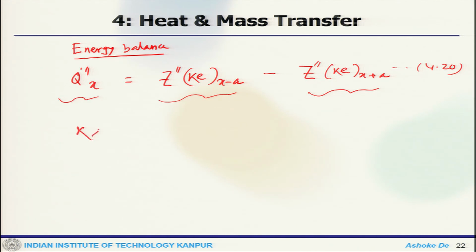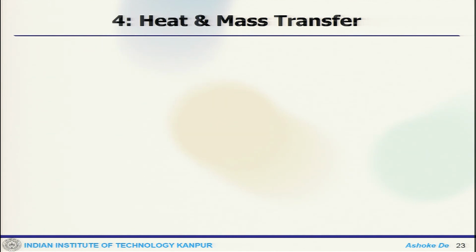Now, KE is given by half m V square, which is 3 by 2 KB T. So, that is the correlation you have for kinetic energy. Now, one can write the heat flux and correlate it with temperature, like 3 by 2 KB times T at x minus a to T at x plus a.